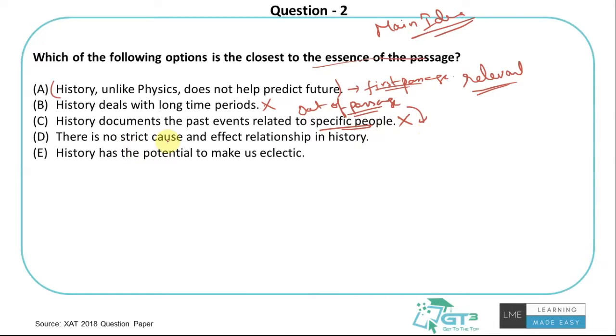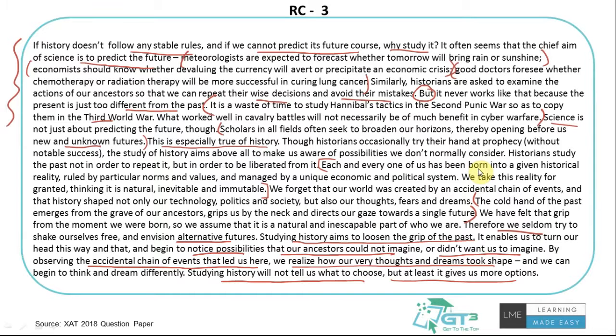"There is no strict cause and effect relationship in history." Again, this is an incorrect statement. I cannot infer this. The author said that yes, it is not easy to predict the future because of what happened in the past. It's because the situation we are in is different. Let's look at this line: the author is saying that history cannot predict, and we cannot use whatever the wise decisions are so that we repeat them and avoid the mistakes, because it never works like that, because the present is just too different from the past.